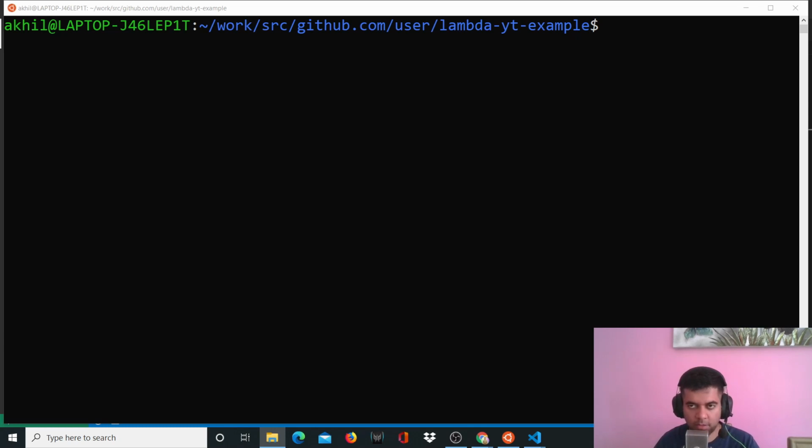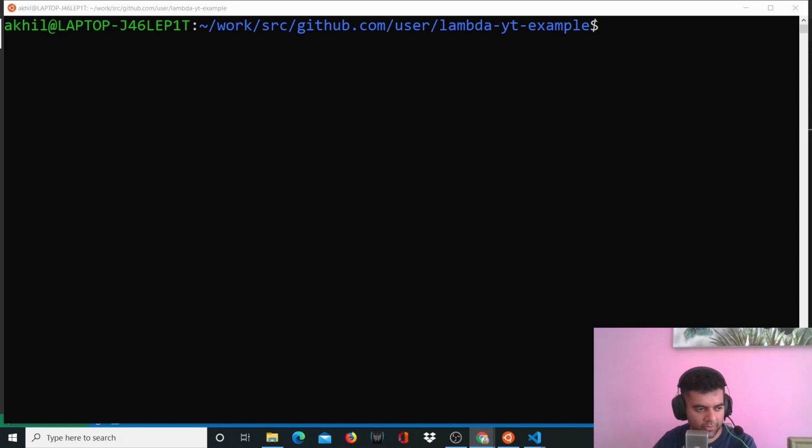Now I'm obviously assuming that we already have AWS CLI set up, right? And now there are three things that you want to do in the beginning itself. Now these three commands that I'll show you here are from the official Lambda deployment documentation. So if you open the AWS Lambda deployment documentation, you'll see these exact same steps, right? So this is nothing new, and I'll copy and paste these in the description box below as well, so that you can copy and paste them. And you can easily find them on the internet, so you don't have to worry too much about it.